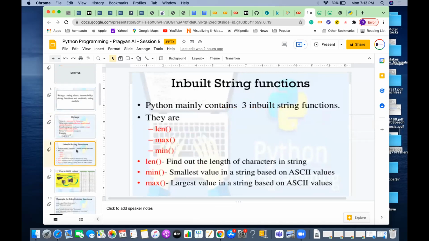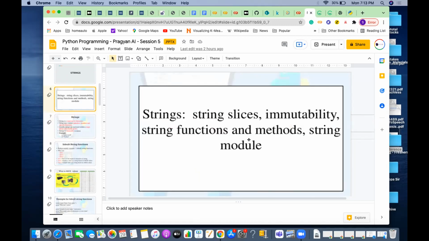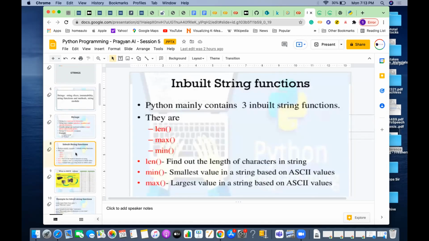Okay. The next thing: first, what is a string? String is a sequence of characters, and we discussed what values it can contain and how we can define a string. How string is immutable we also discussed. So next we'll be discussing what functions we can use, what kind of operations we can do, or what kind of inbuilt functions are there.